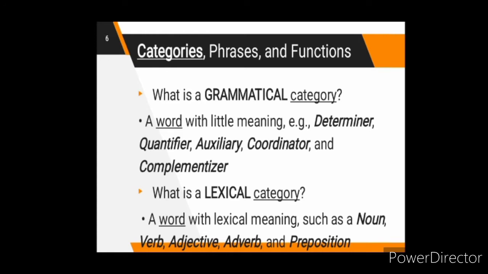They include conjunctions, for example and, or, but; determiners, which include a or the; pronouns, which include he, she, or they; and prepositions, which include the words of, on, and under.